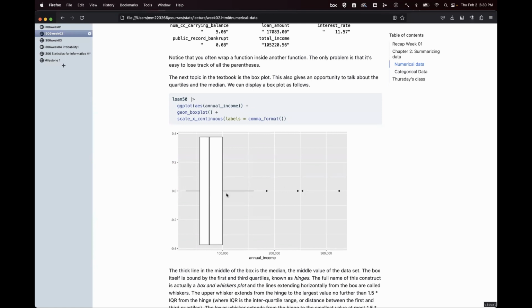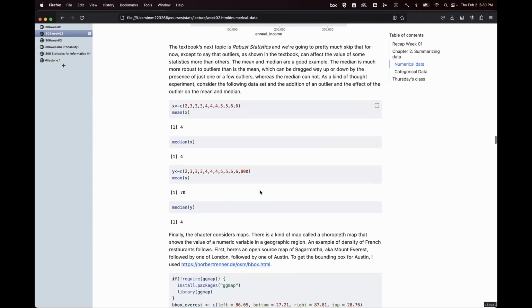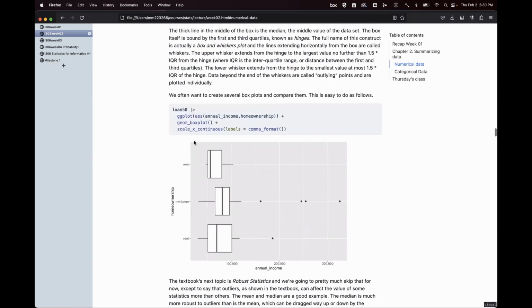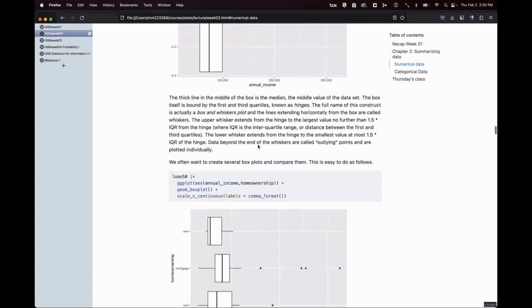And if you did a box plot, you would know that there are these 4 outliers, and you would know to get rid of, say, incomes greater than 150,000, because they're outliers in this data set. This is an old data set. Okay, so mean of x, and they obviously didn't live in Austin if their median income is this low.